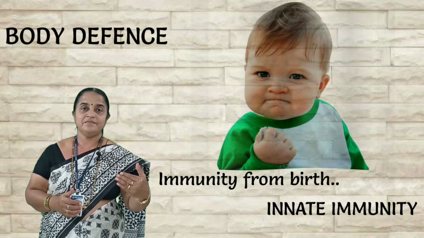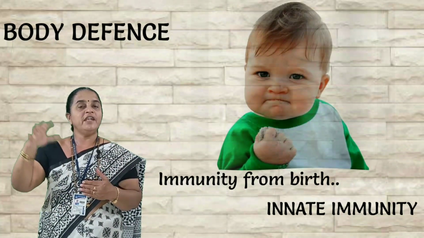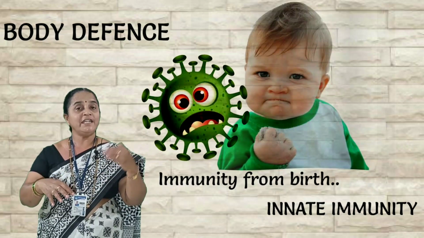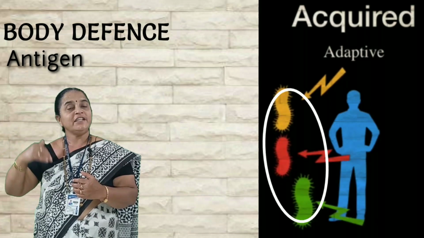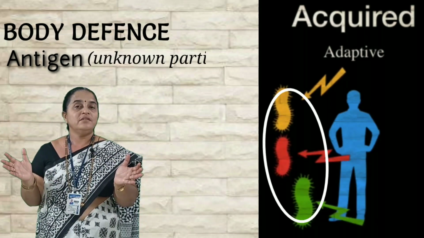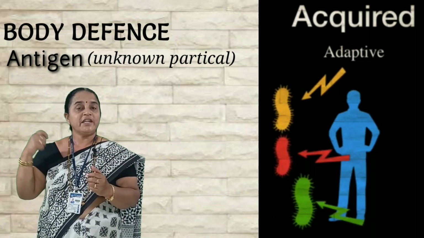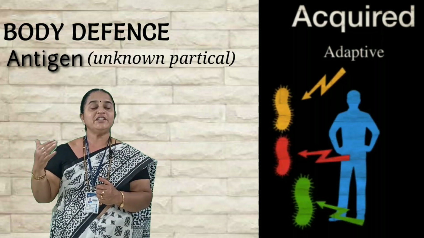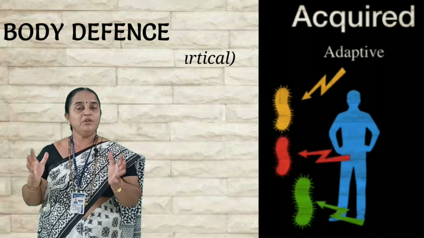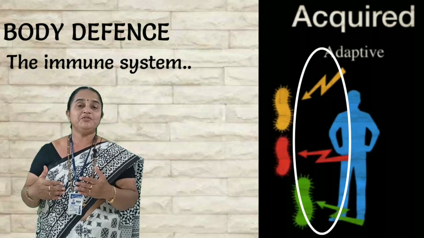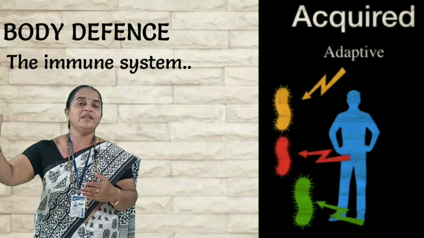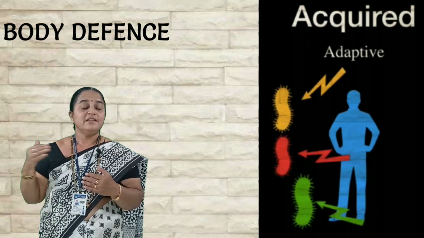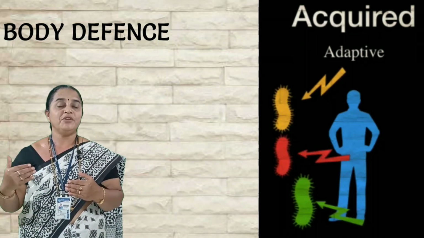It is innate, showing a general effect on invading pathogens or invading antigens. And according to the antigen entering the body, antigen is an unknown particle which triggers our immune system to generate the defense. So according to the antigen entering a human body, the immune system, a special system, will show its defensive role to kill or destroy them. This we call specific or acquired immunity. It varies from person to person.